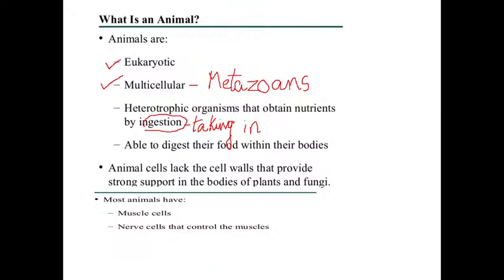The next character is that animal cells lack cell walls. The presence of a cell wall is a general character of plants. So animal cells lack the cell wall, and the cell wall gives strong support in the bodies of plants and fungi. So the presence of a cell wall is a unique character of plants.